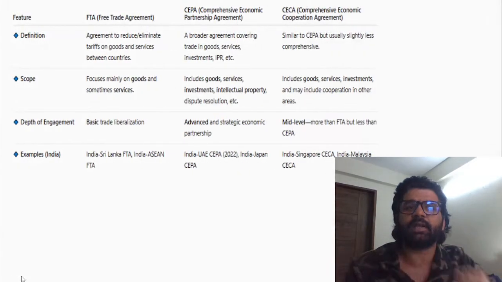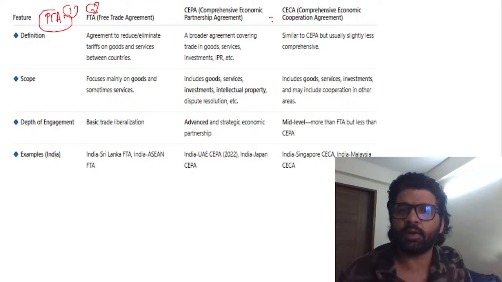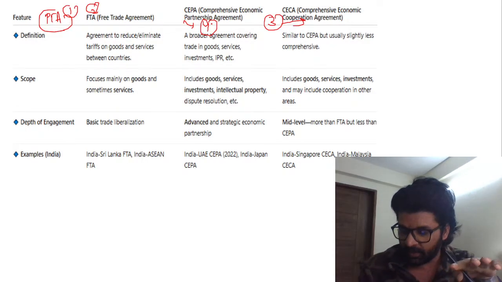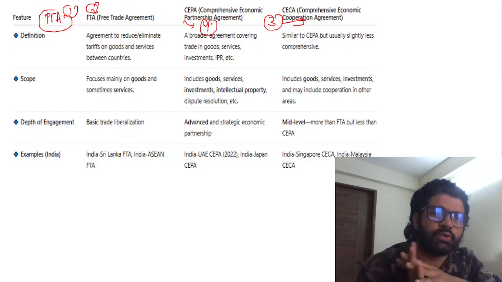Hope you understood. The basic rationale here is to understand the difference between PTA and FTA. First PTA, then FTA, then you have CEPA, and then fourth is SEPA. SEPA is the most comprehensive, and we have talked about it a thousand different times earlier. So keep it in mind. It is actually important, guys.